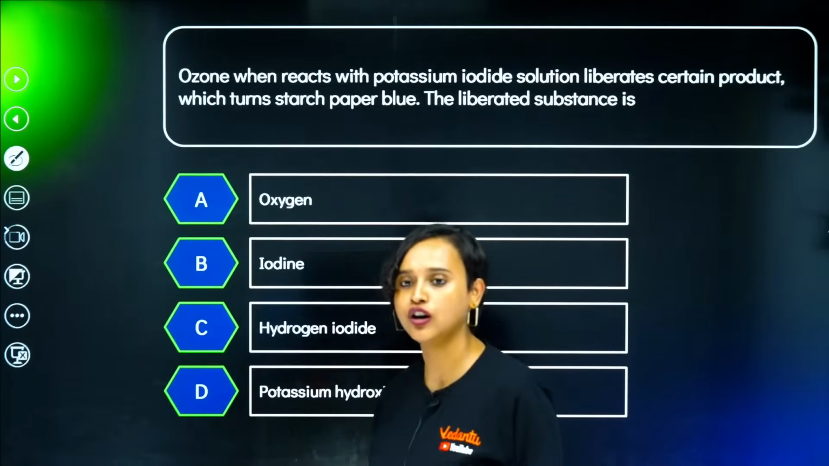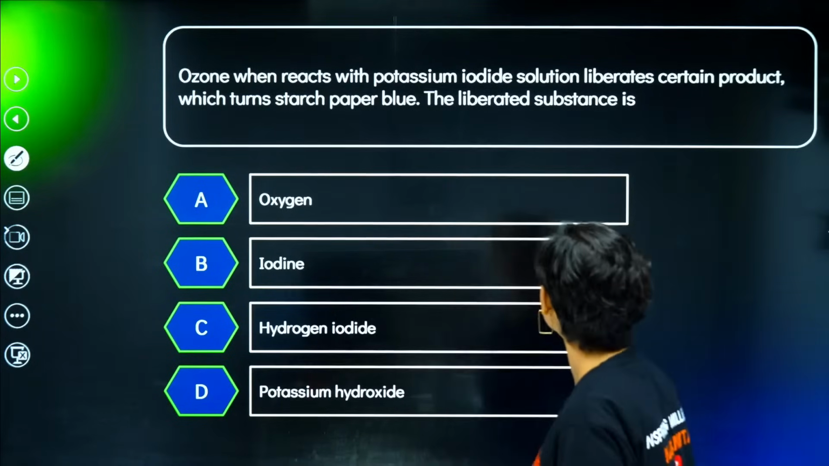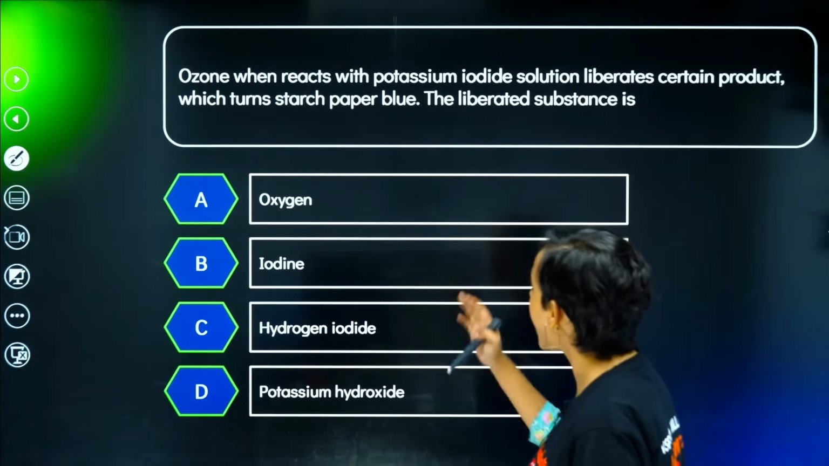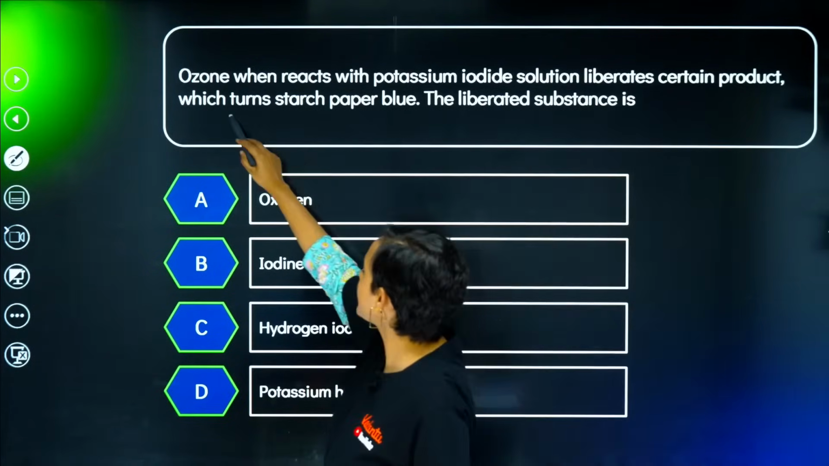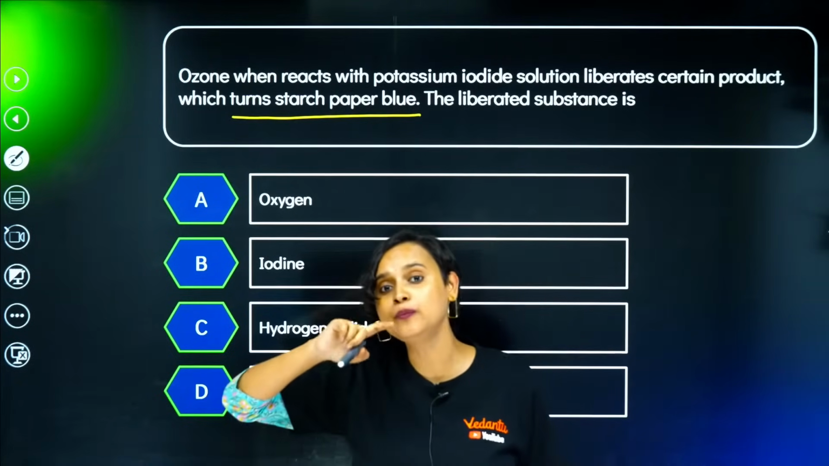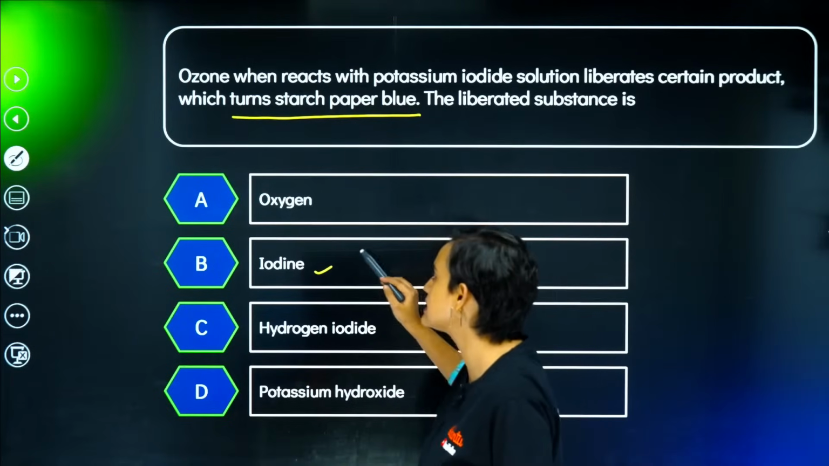Okay, moving on. Ozone, when it reacts with potassium iodide solution, will liberate a certain product which turns starch paper blue. Just from this we can understand that starch always gives a blue-black color in the presence of iodine. So obviously this is the answer.